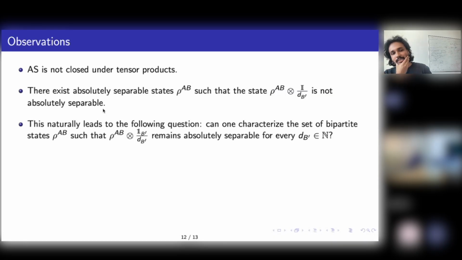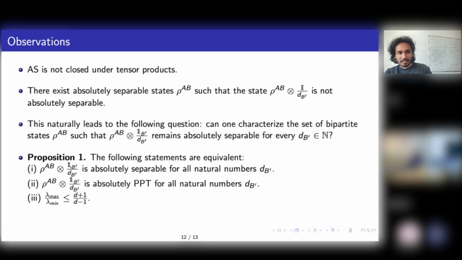Well, then you can ask, what if I enforce the closure artificially? What is the set of states for which rho AB tensor the maximally mixed state on dimension DB remains absolutely separable for all DB, regardless of what dimensional maximally mixed state you attach locally? It turns out that rho AB with a maximally mixed ancilla attached being absolutely separable for all DB is equivalent to saying it is absolutely PPT for all DB. And this is again equivalent to our sufficient condition.